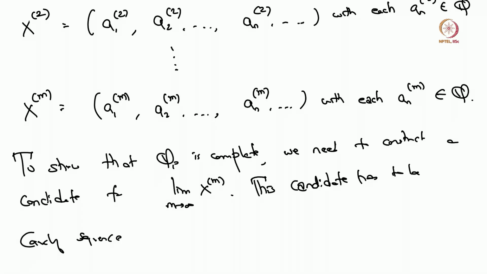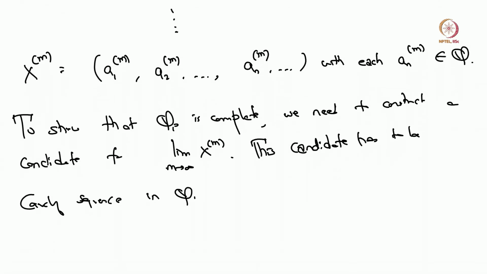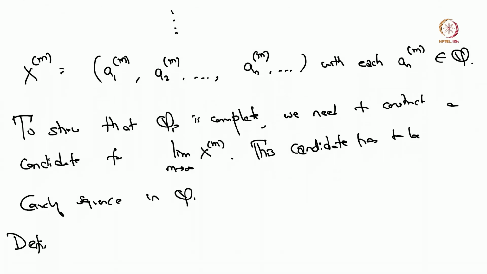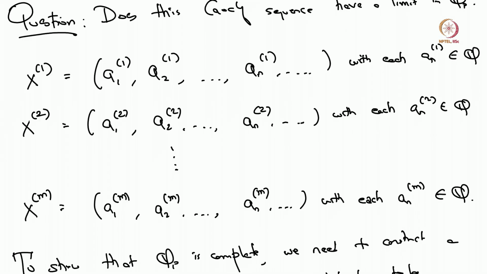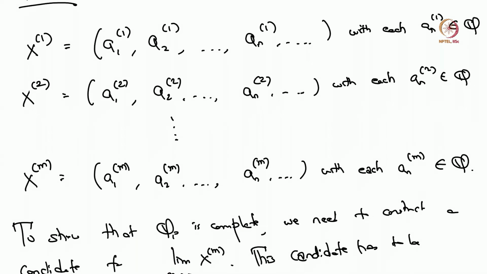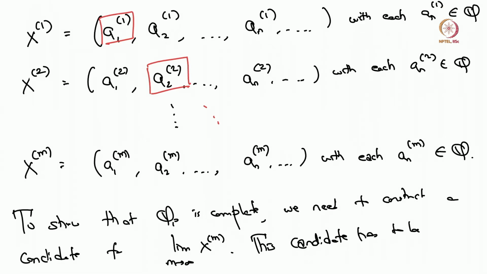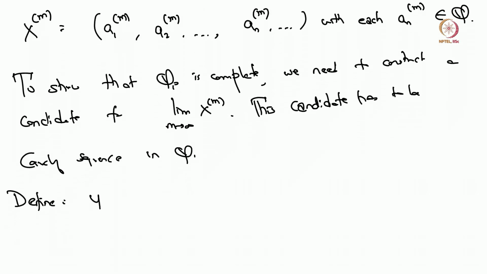Where the elements are in Q, the way you do that is you use some sort of diagonalization argument. So you take the first element of the first Cauchy sequence, the second element of the second Cauchy sequence, and so on and so forth. So you take y to be a_{1,1}, a_{2,2}, and so on, a_{n,n}.